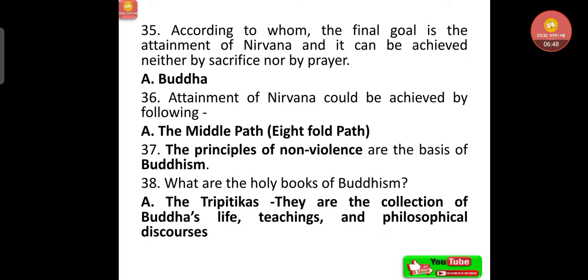According to whom the final goal is the attainment of nirvana, and it can be achieved neither by sacrifice nor by prayer, only through nirvana, that is said by Buddha. Attainment of nirvana could be achieved by following the middle path, that is Eightfold Path. The principles of non-violence are the basis of Buddhism. Now, what are the holy books of Buddhism? That is Tripitakas. They are the collection of Buddha's life, teachings and philosophical discourses.